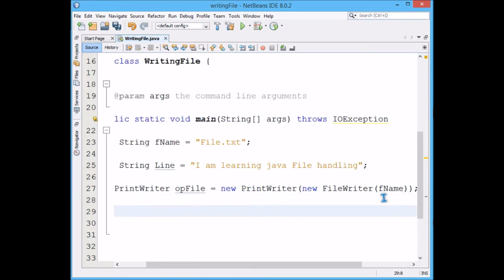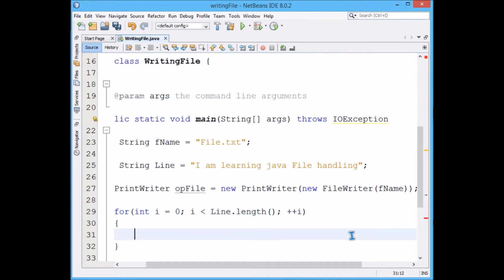Since we are going to deal with a number of characters, we have to employ a for loop. This for loop we start with int i equal to 0, we go up to line.length, i less than line.length, and plus plus i. And inside this we are going to write what?